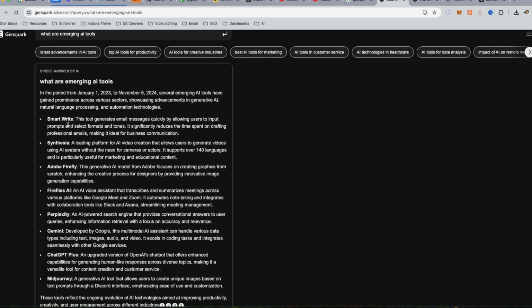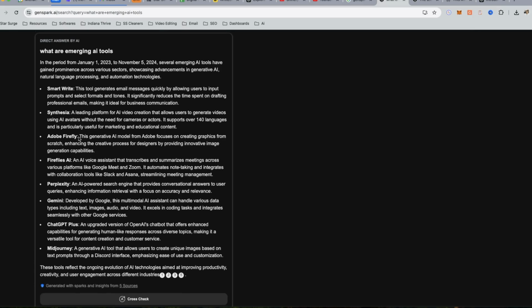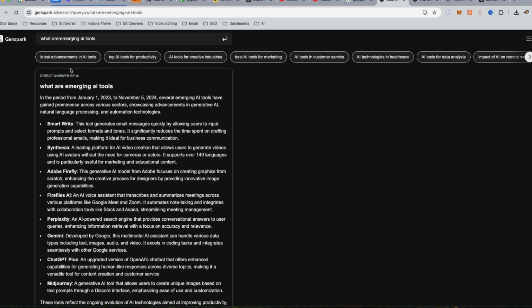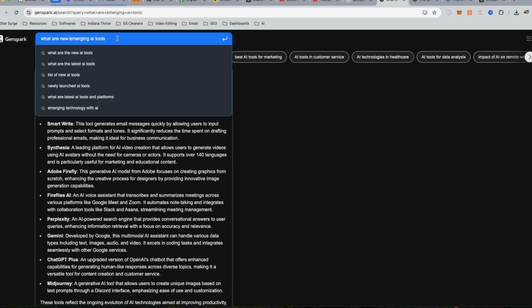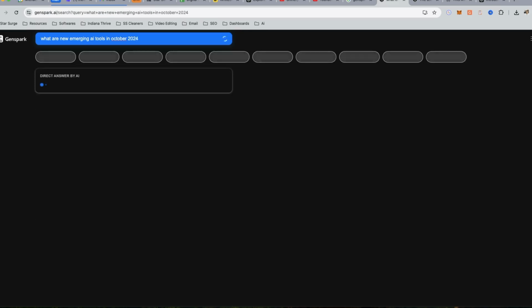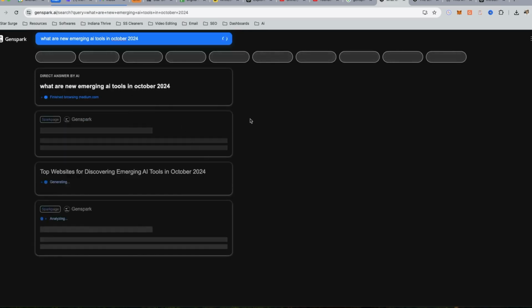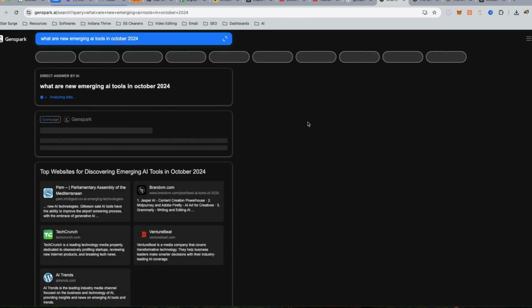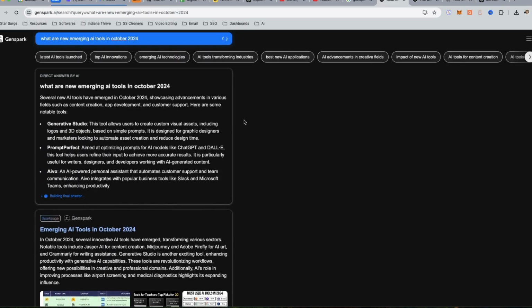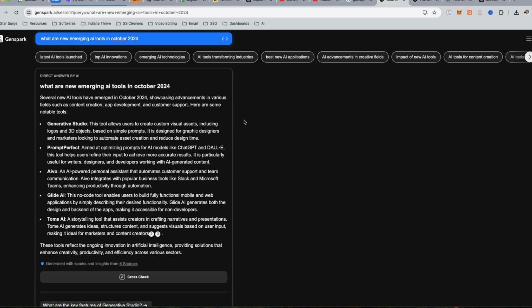So, some emerging AI tools. These are pretty common ones. Maybe let's type in "new" and let's type in... Because what you want to do is find some tools that have not been talked about a lot. Like, if you search AI, ChatGPT, and YouTube, the search volume is crazy. Same with monthly visitors. Okay, look at these.